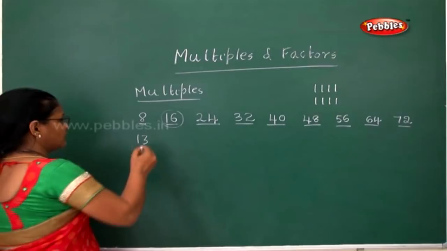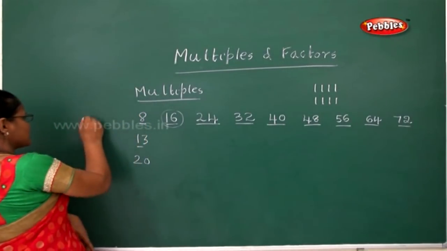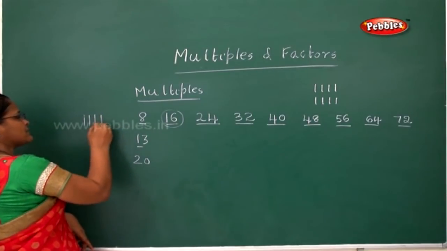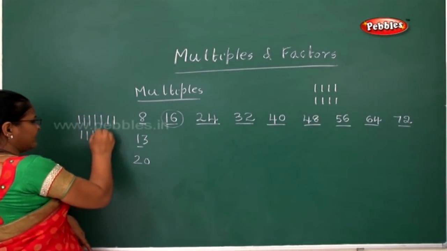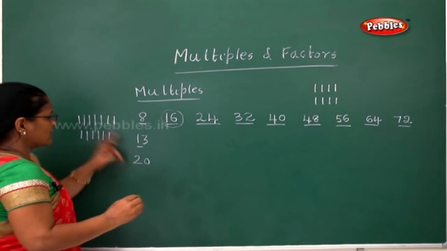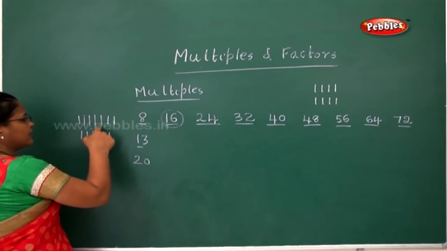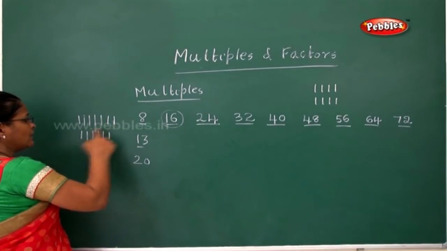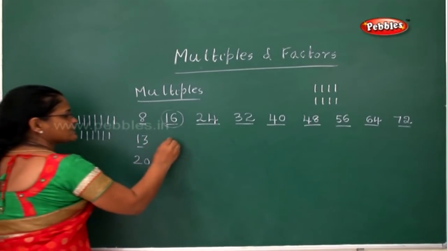Same way 13 also, because you can't have 13 fingers. So instead, just keep another stick. 3, 4, 5, 6, 7, 8, 9, 10, 11, 12, 13. Now start counting it. After 13, 14, 15, 16, 17, 18, 19, 20, 21, 22, 23, 24, 25, 26.